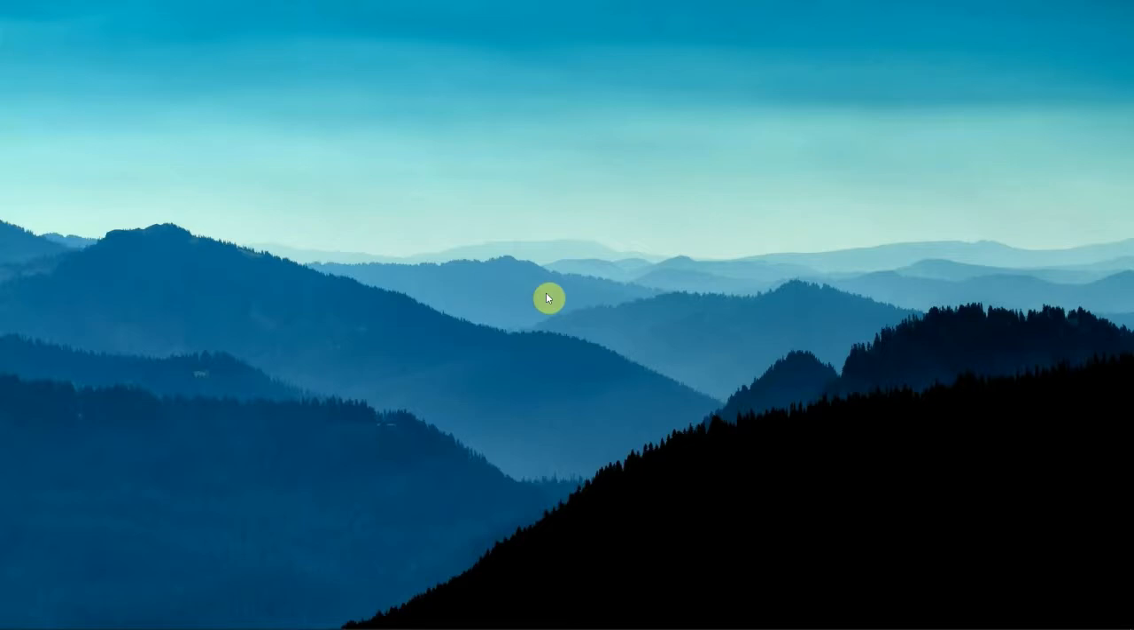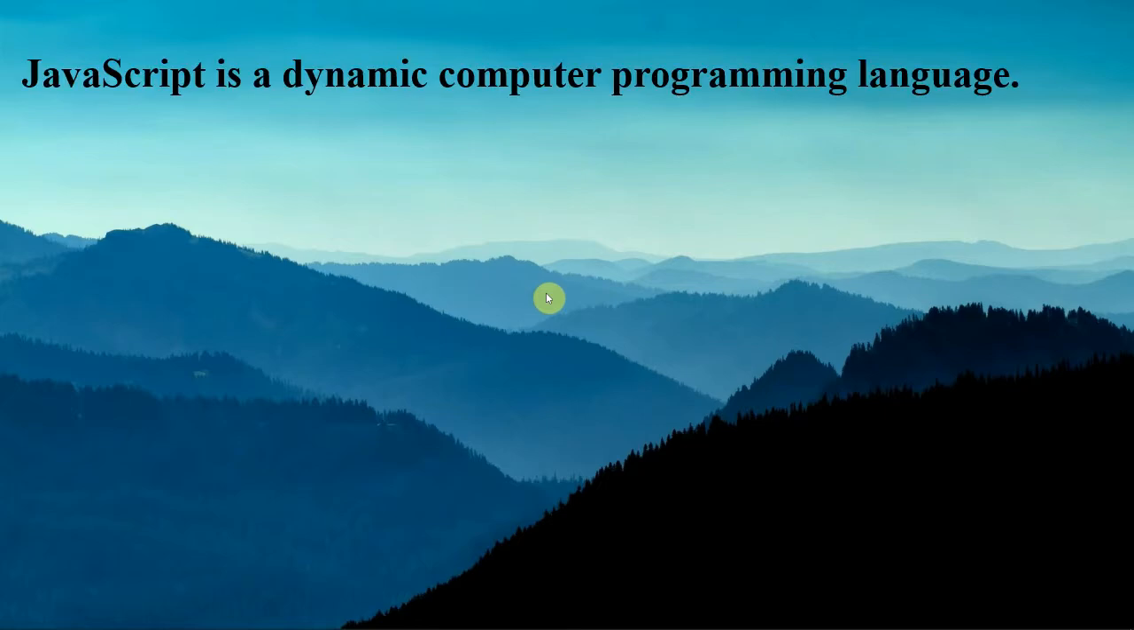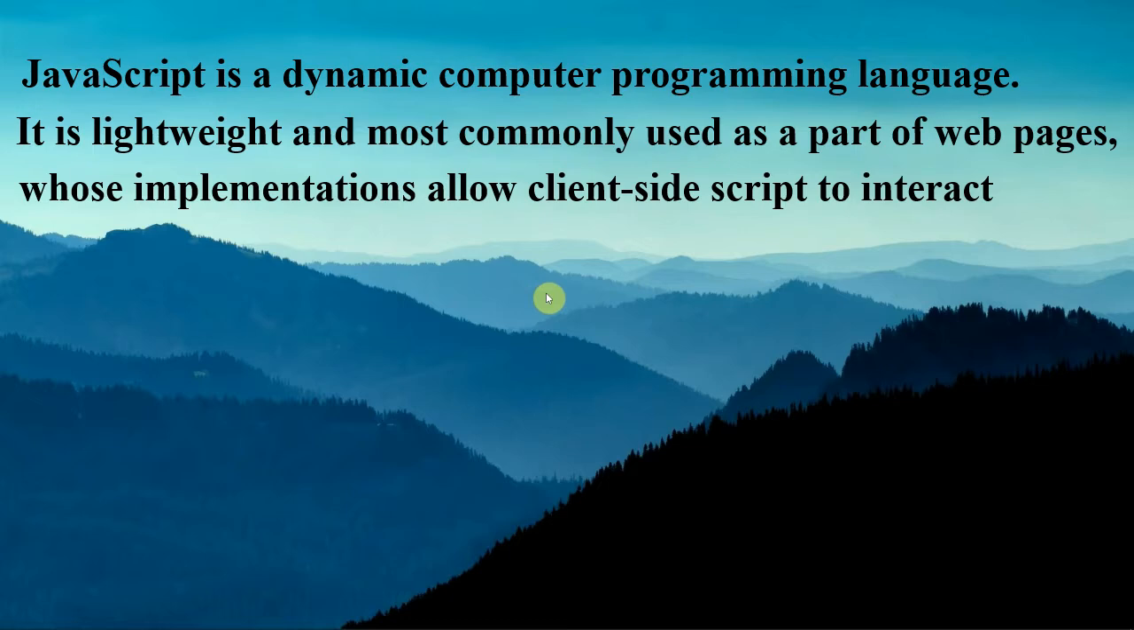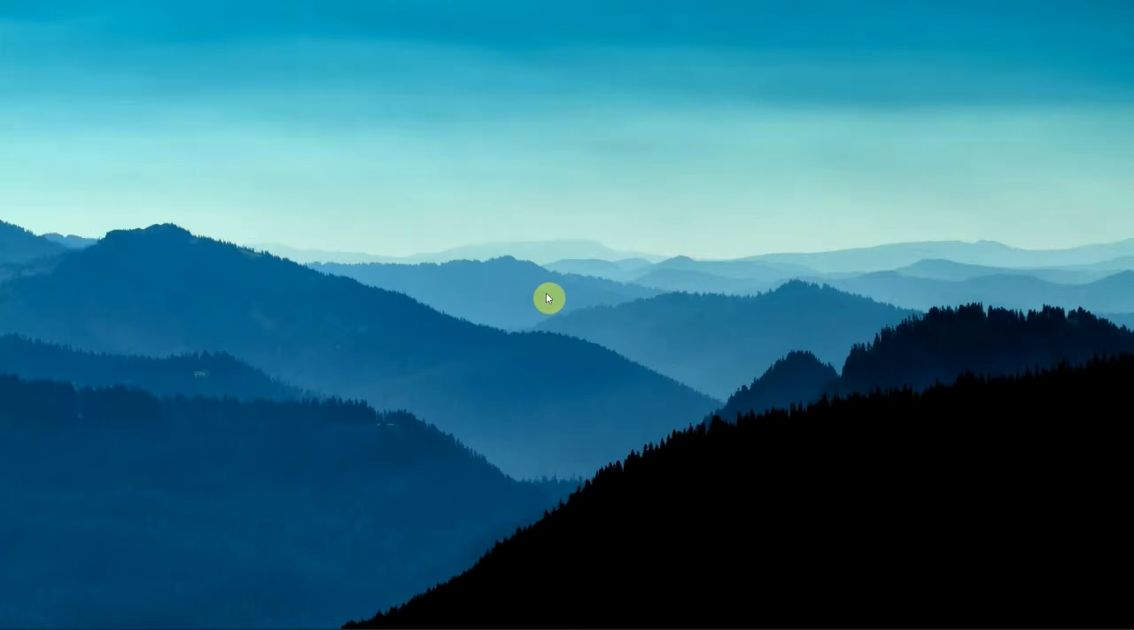In this video we will be learning about JavaScript. So what is JavaScript? JavaScript is a dynamic computer programming language. It is a lightweight programming language and most commonly used as a part of web pages, whose implementation allows client-side script to interact with the user and make dynamic pages. Usually those validation and the animation you see in websites are done using JavaScript.